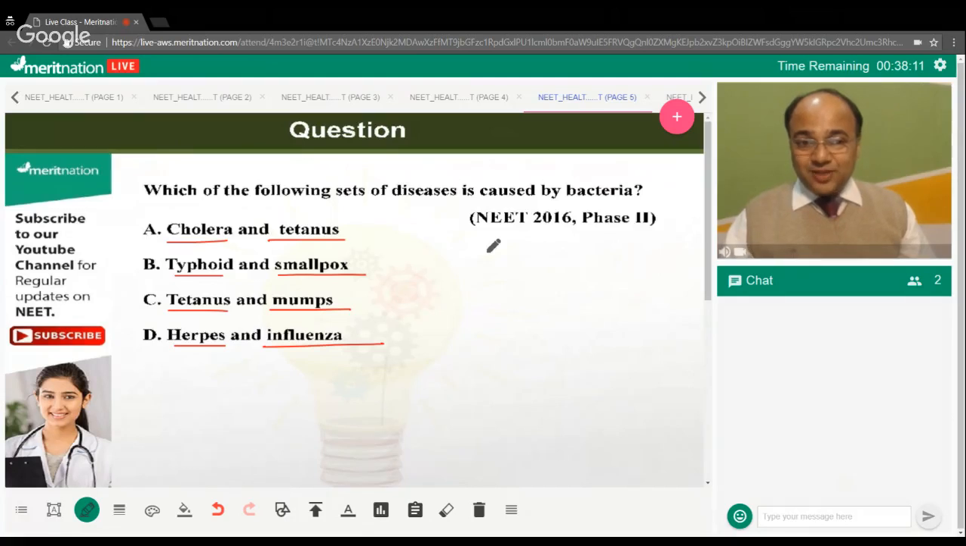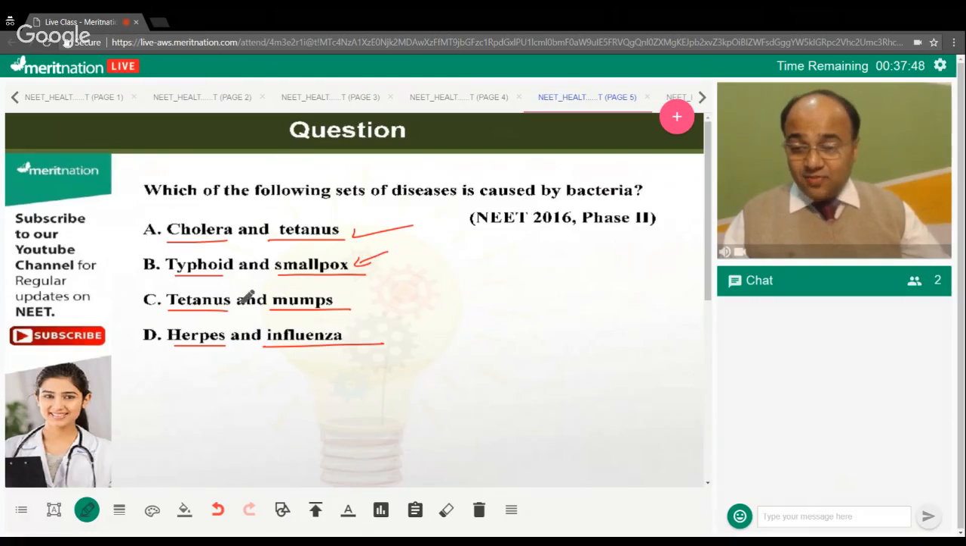Sudarshan says it is option A. Manish says it is option A. What about Nisha and Kalpana? Cholera and tetanus. Okay, Shreya says it is A. Yes. The correct answer is option A in this case. Cholera is caused by a bacteria, so is tetanus. What about typhoid? Again, a bacterial disorder.